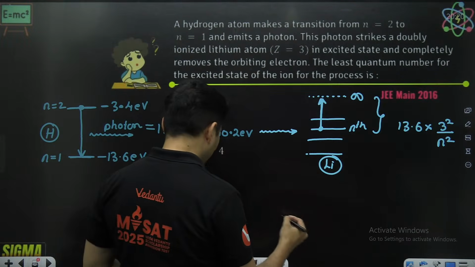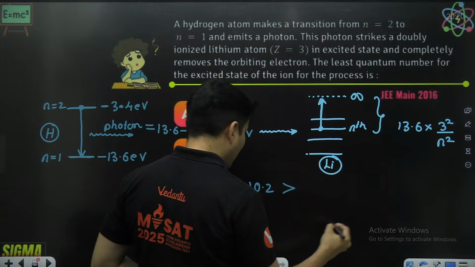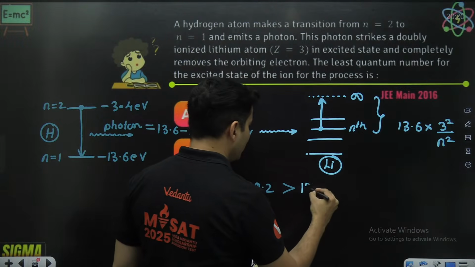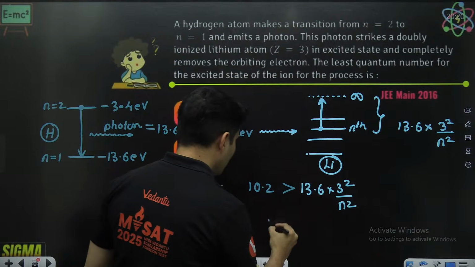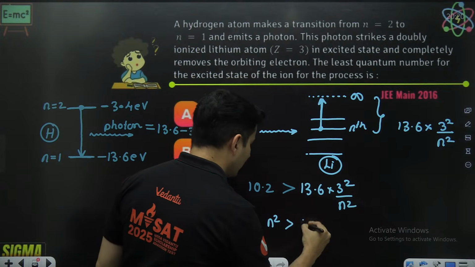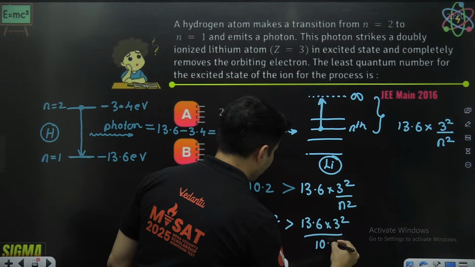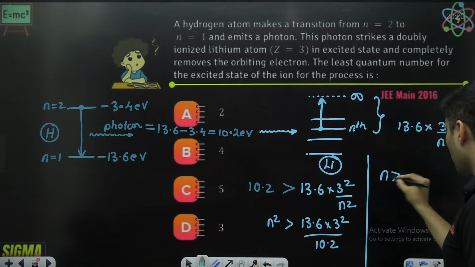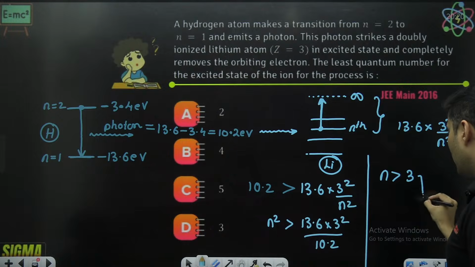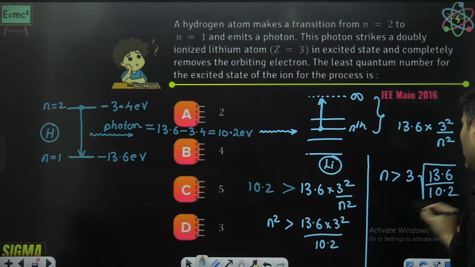So this 10.2 should be more than 13.6 times 3 square divided by n square. Therefore n square should be more than 13.6 multiplied by 3 square by 10.2. Therefore n should be more than 3 times root of 13.6 divided by 10.2.